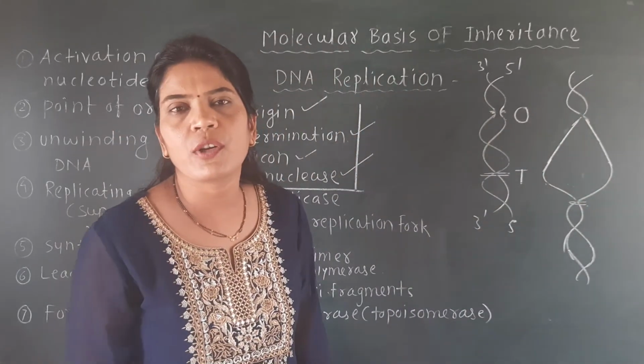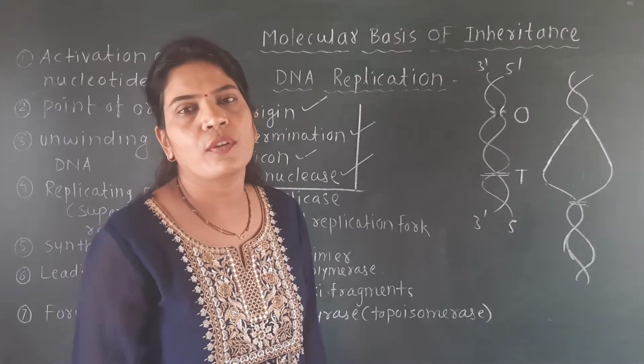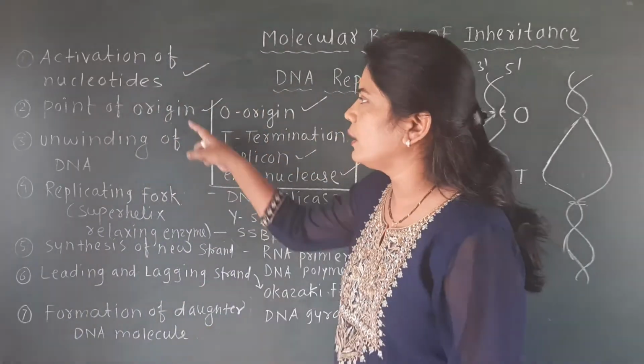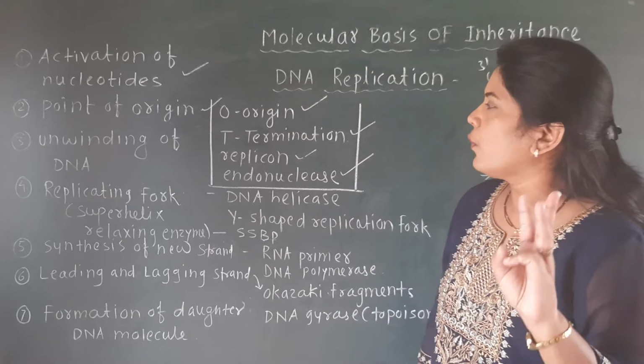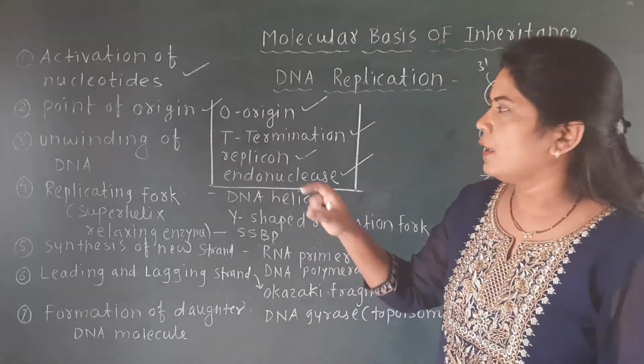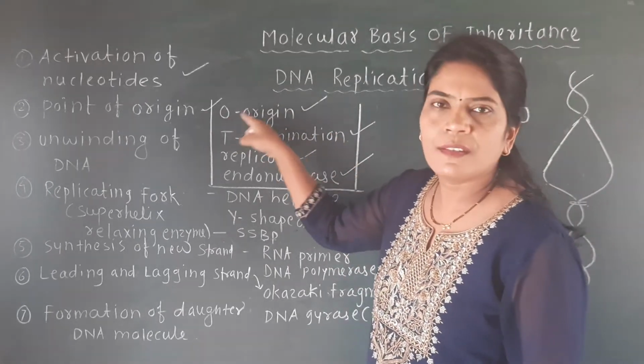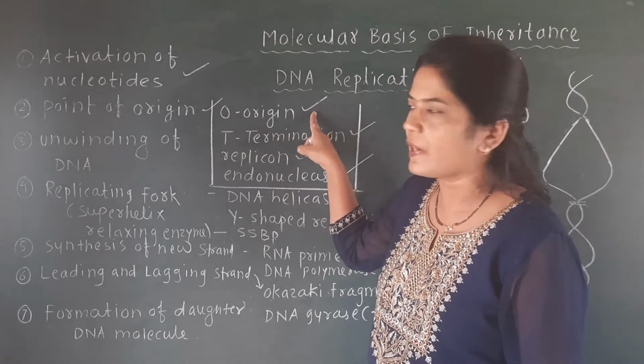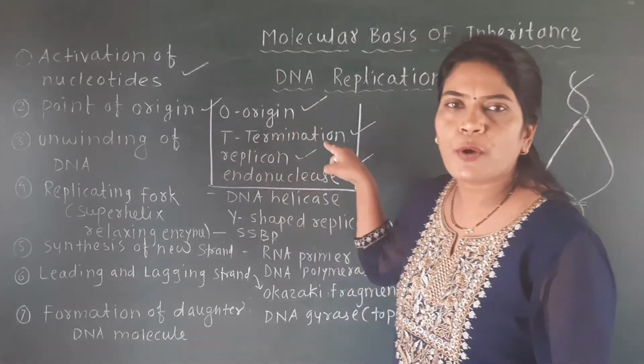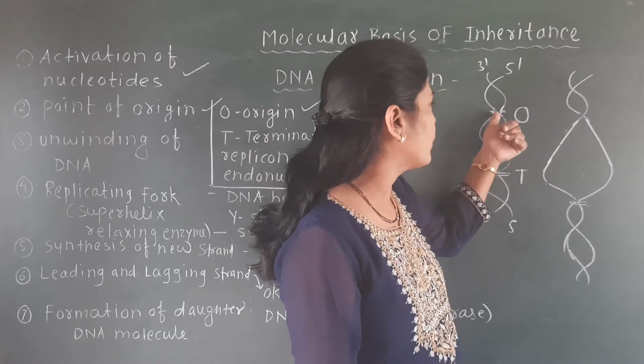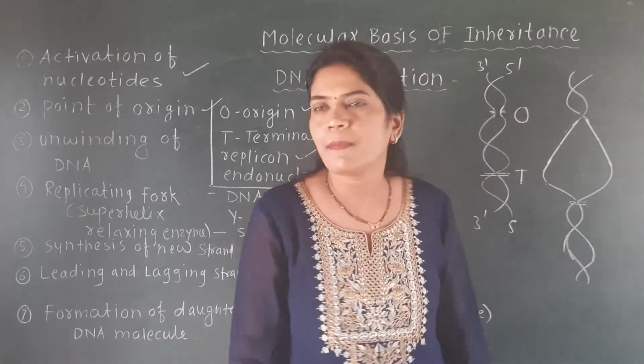Origin point and termination point will be there in this process of origin of replication. So in the point of origin, you should remember 4 important points. O means the origin point should be there on the double stranded DNA. T means the termination point should be there. Here we have shown the origin point, and here we have shown the termination point.